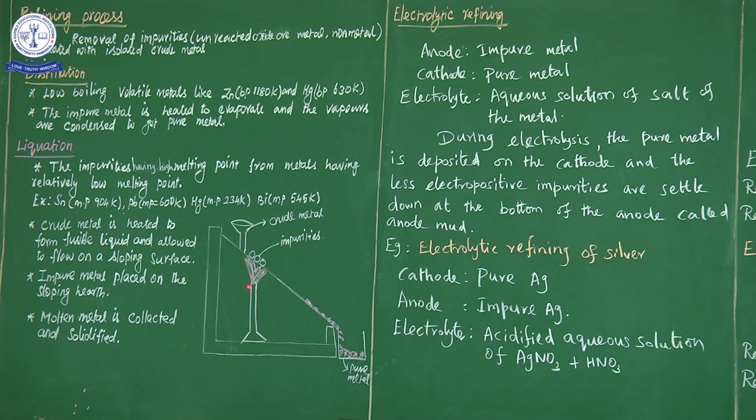So in the reverberatory furnace, we heat the sloping surface. On heating, the impurities having a high melting point are settled on the hearth.